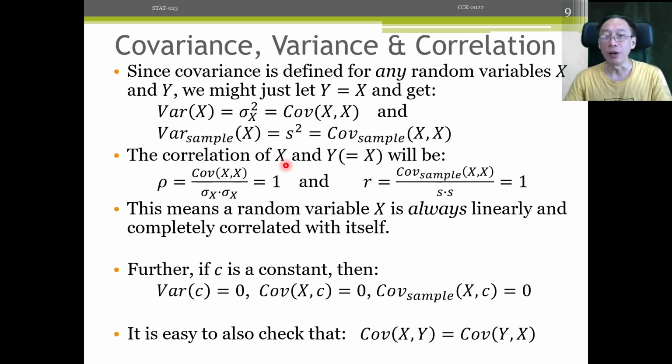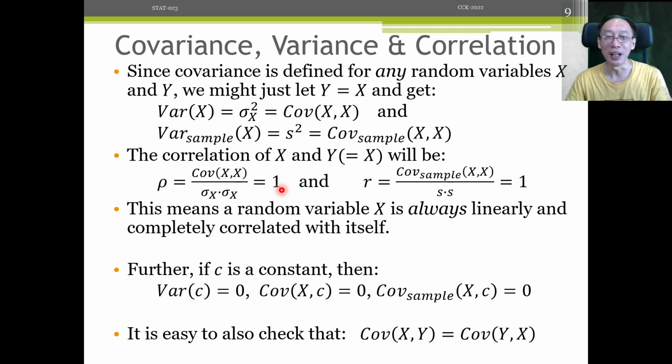Now, the correlation of x and y, if we let y equal x, will be to ask what's the correlation of height with height. So how is height correlated with itself? Well, when height changes, it always instantaneously and faithfully will change at exactly the right amount all the time. So in other words, it's strongly positively correlated, perfectly correlated, right?